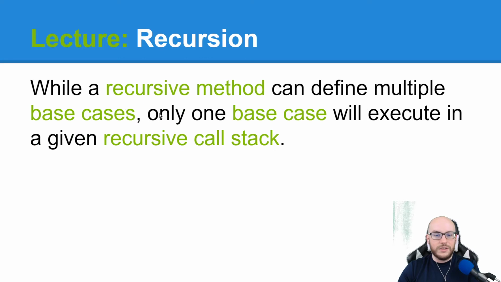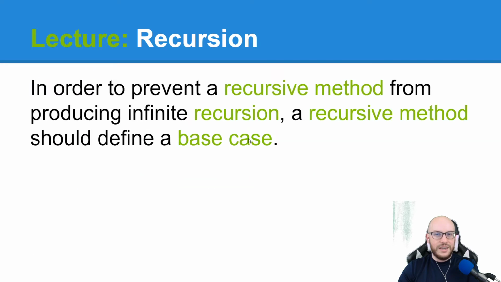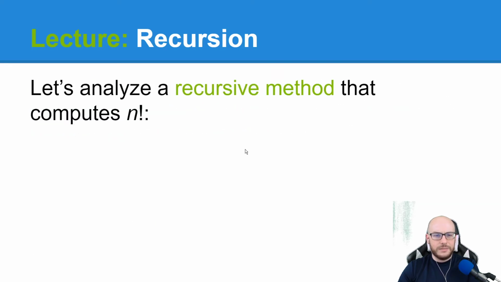Only one of those is actually going to be executed. You can technically define more, right? We could have an if, else if type of situation where there are multiple base cases that are possible. However, only one will execute, because once you hit one of those, you stop the recursive calls from forming a recursive call stack. And so everything just collapses.